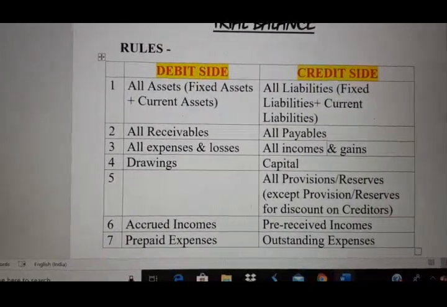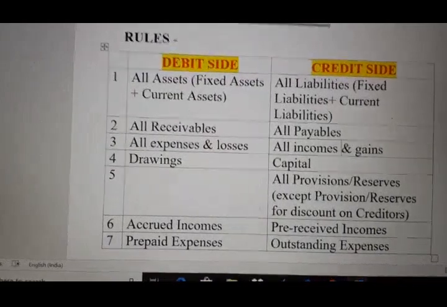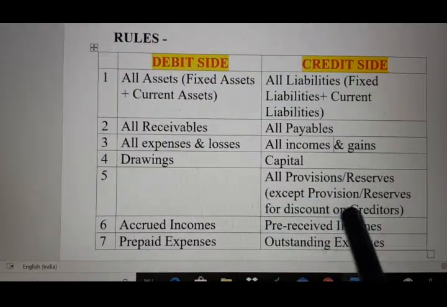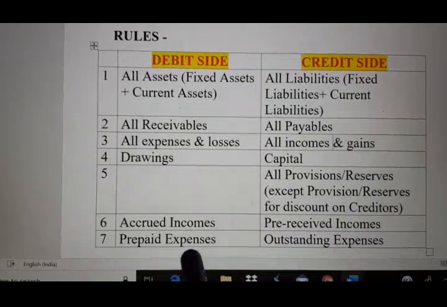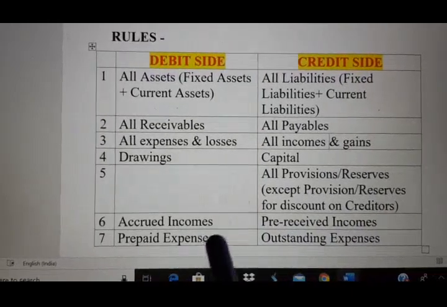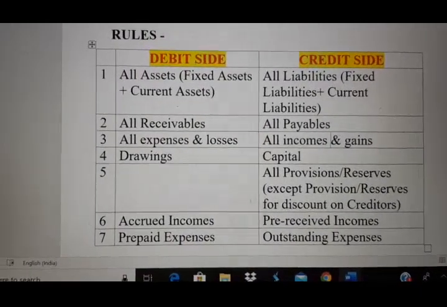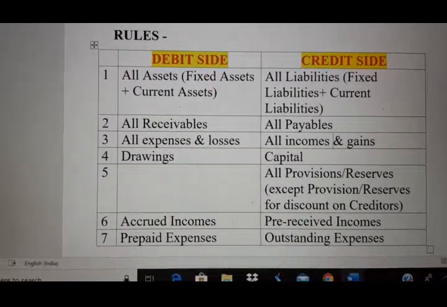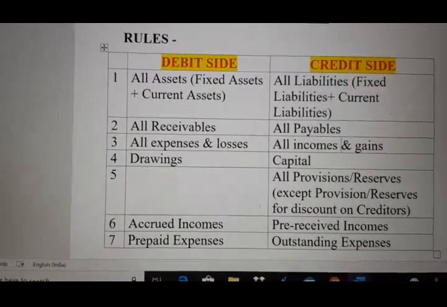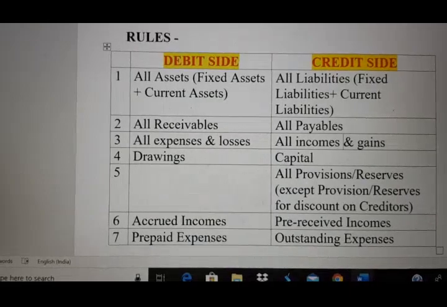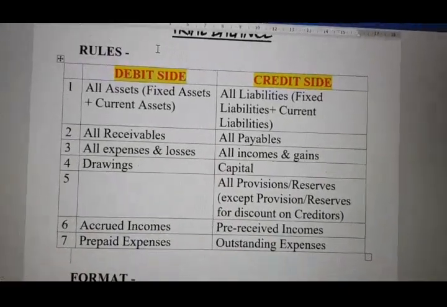Next is prepaid expenses. Prepaid expense is like income, which I just explained. For expenses, we have prepaid expense and outstanding expense. Now what do you mean by prepaid expense? Suppose we are running a business in a rented house. We have to pay rent to the landlord. So this rent is the company's expense. Now what happened?